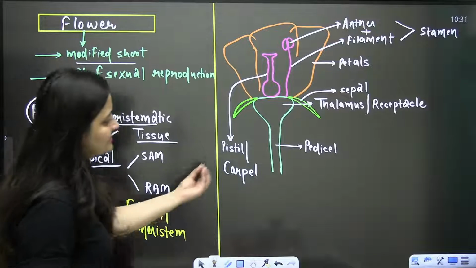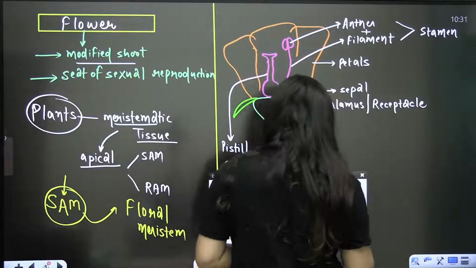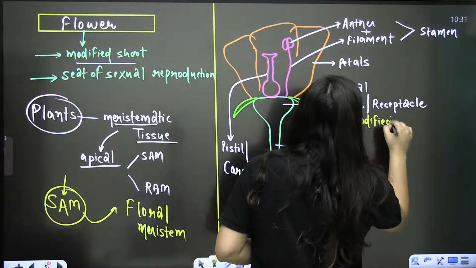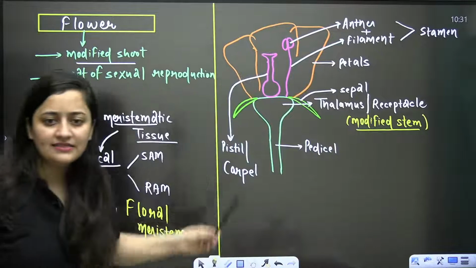So here you can see the stalk, pedicel. Its free end is having this thalamus and receptacle. Again, in the bracket here you can write down that it is the modified stem, right? These are the parts here.